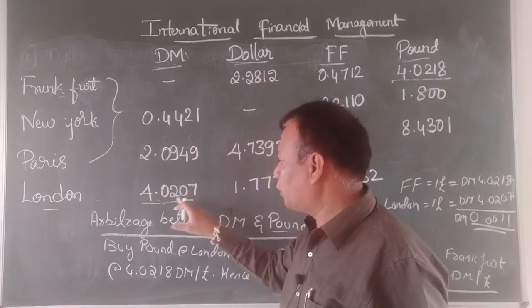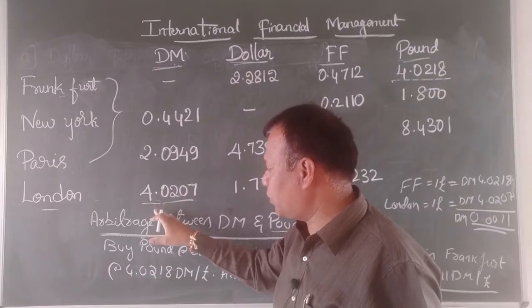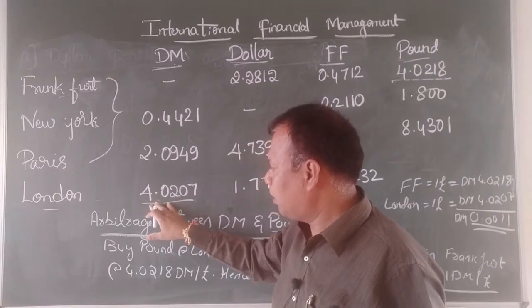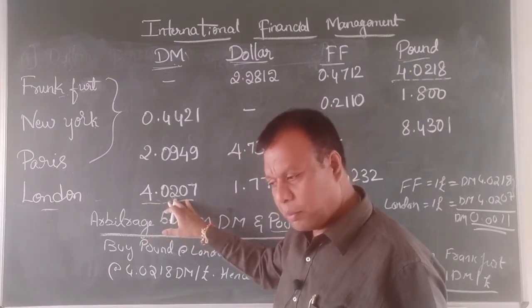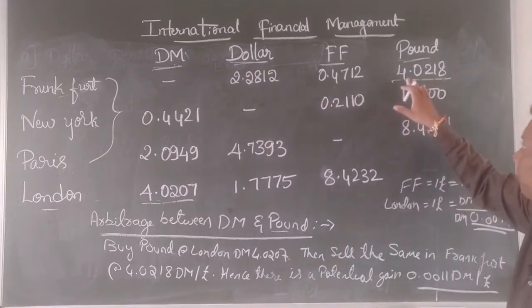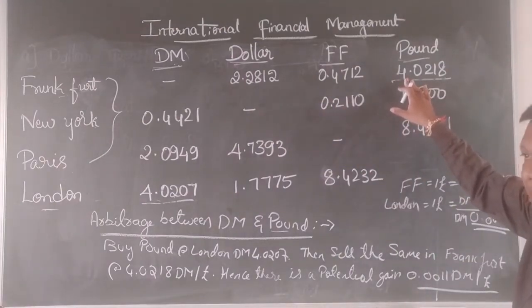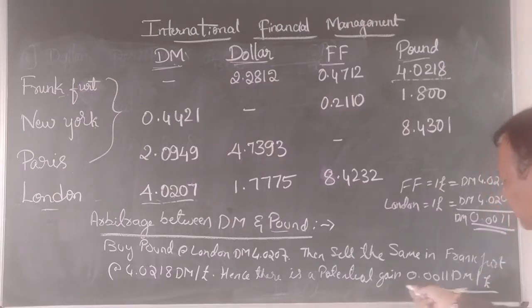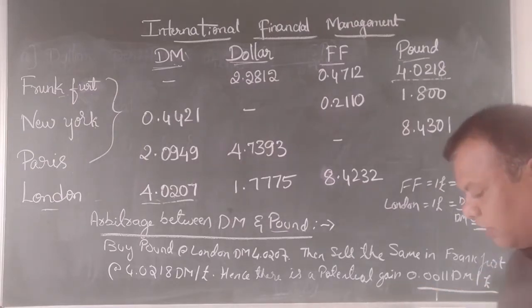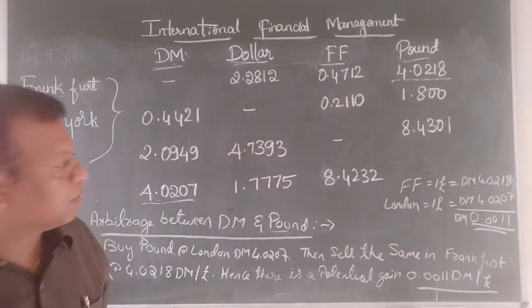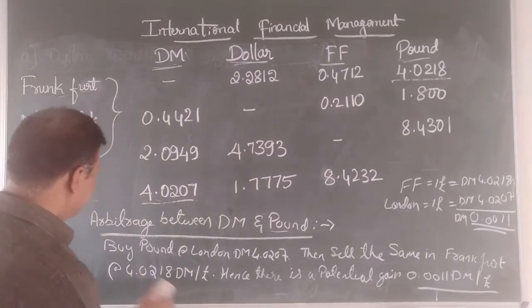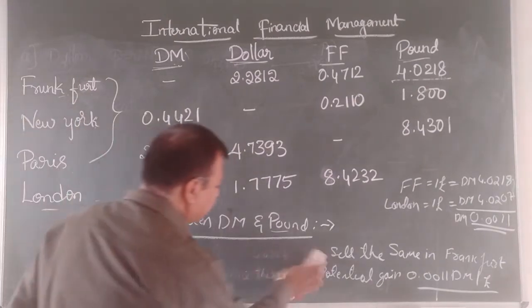4.0207. Okay. So because if that is the case, what will the investor do? He'll buy pound at London by paying 4.0207, get 1 pound, and again sell the pound in Frankfurt. When you sell the pound in Frankfurt, you get 4.0218. So 4.0218 minus 4.0207, you get a net potential gain of 0.0011 Deutschmark, per pound. So when he trades with 1 pound, he is capable of earning 0.0011 DM. This is arbitrage between DM and pound.